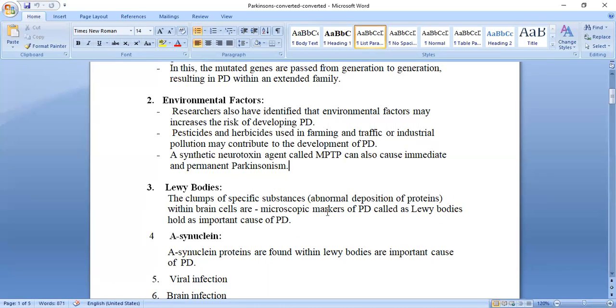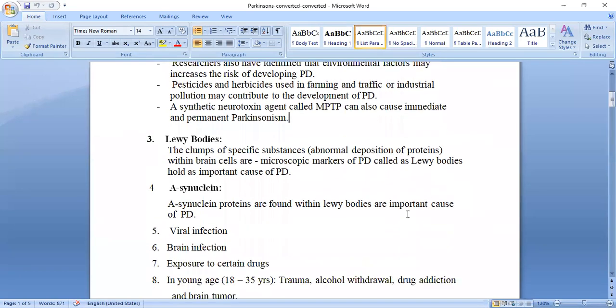These are the microscopic markers of Parkinson disease, the PD, and they are called a Lewy body. This is the main important cause of Parkinson disease. Now next we will see one of the causes, that is synuclein.